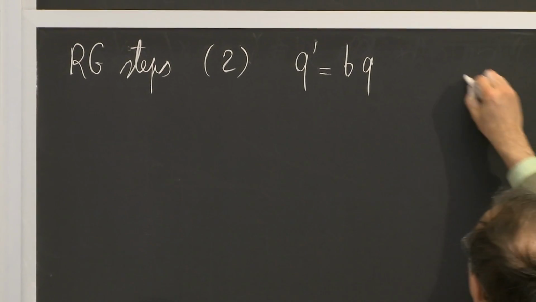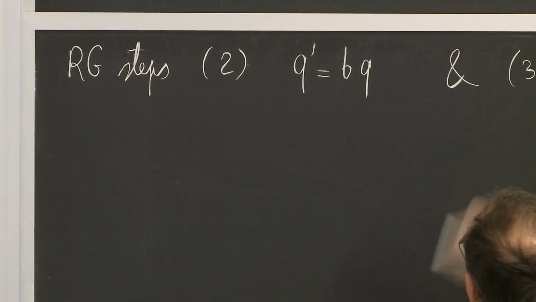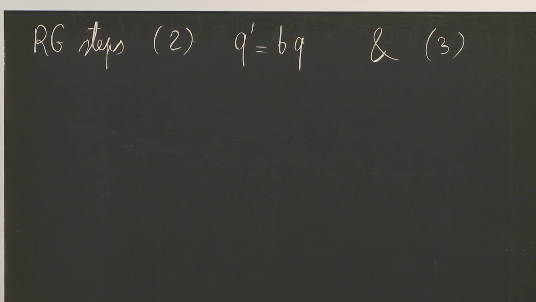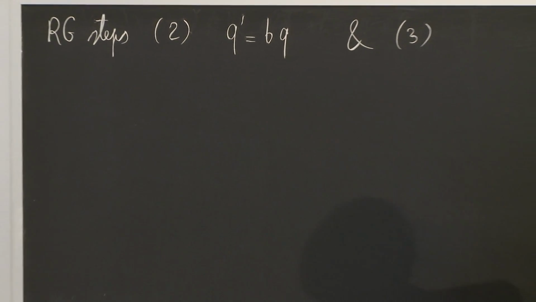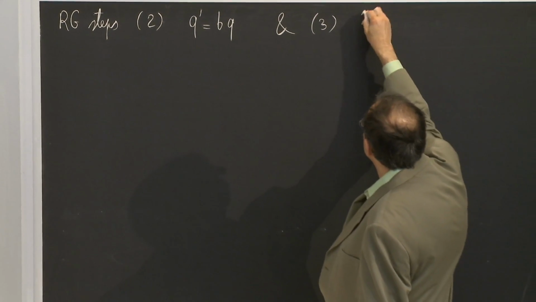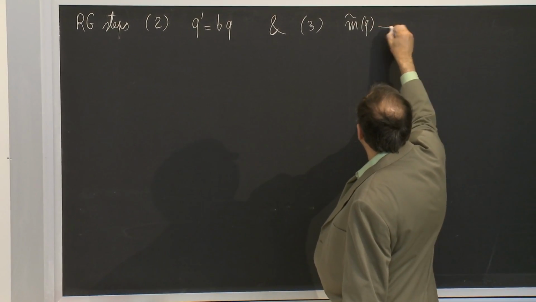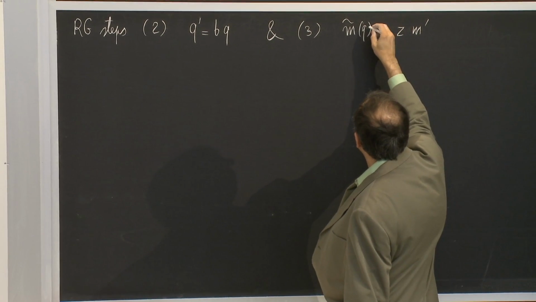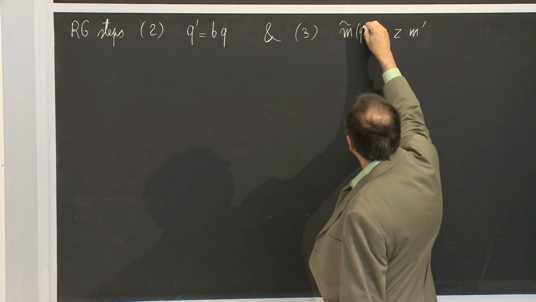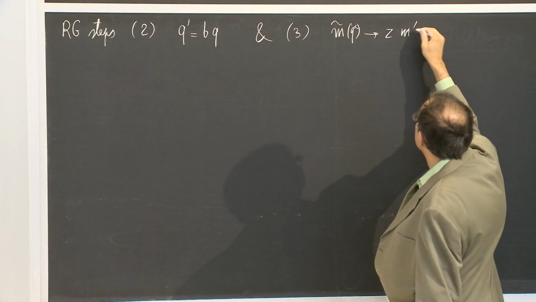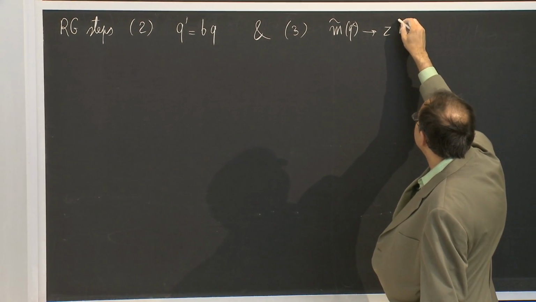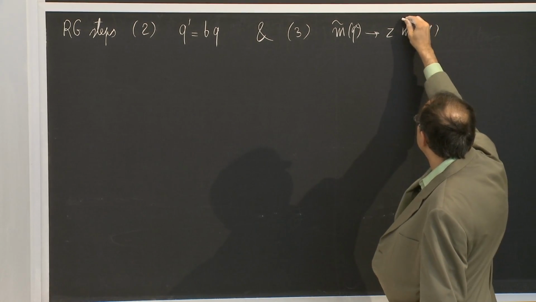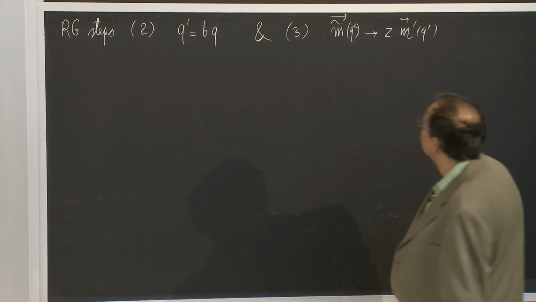And there was a rescaling that we had to perform for the magnitude of the fluctuations, which amounted to replacing the m tilde of q with z m prime. So this would be, if you like, q lesser, and this would be m prime.